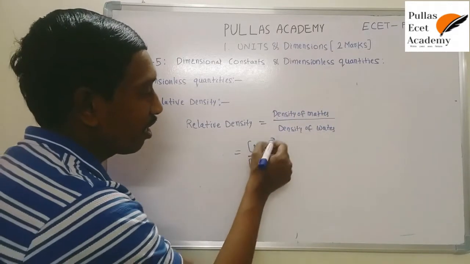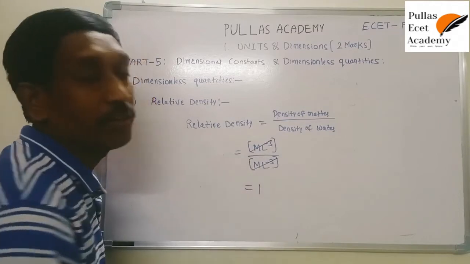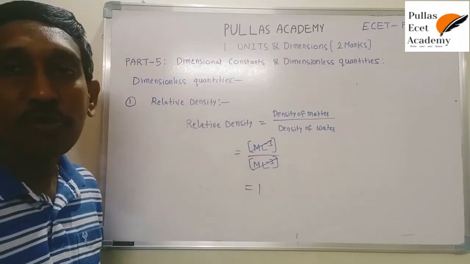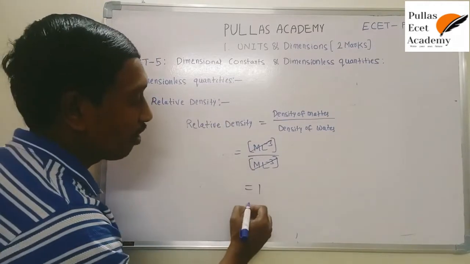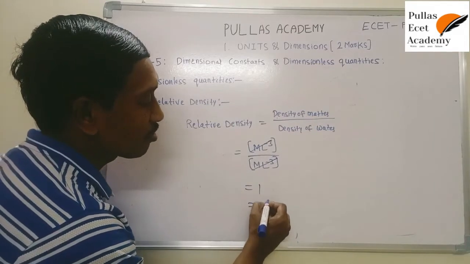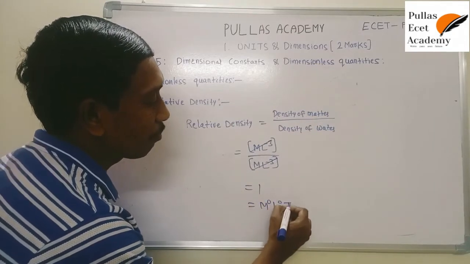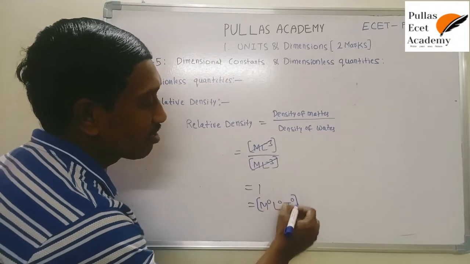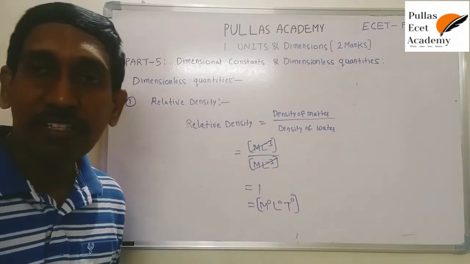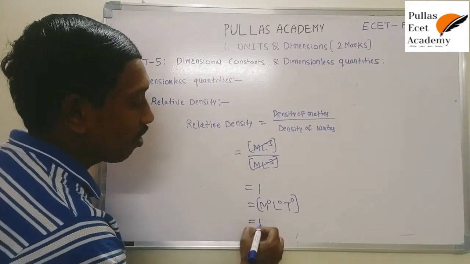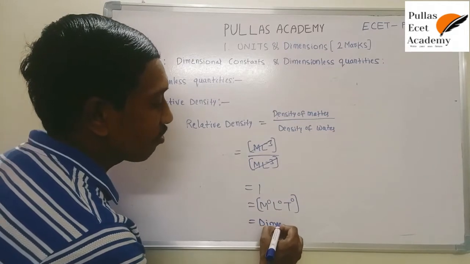So if these two are cancelled, you get one, that is there are no dimensions. If you get one, it can also be written like this, M power 0, L power 0, T power 0, it is considered a dimensionless quantity, or simply called a dimensionless quantity.